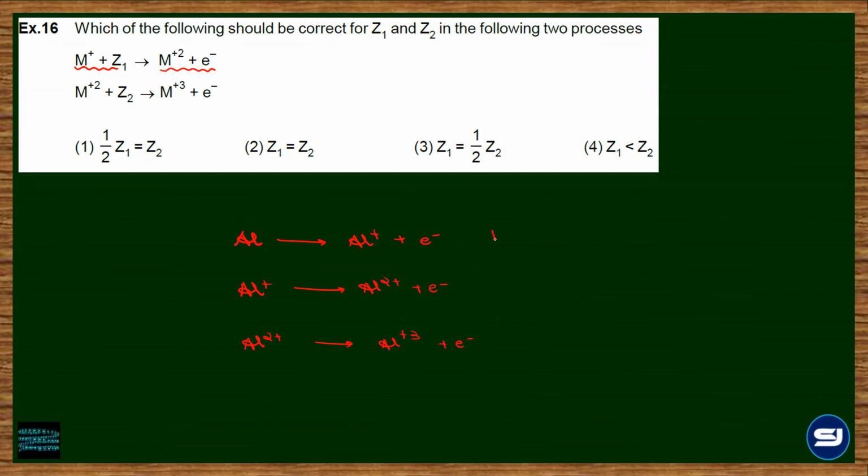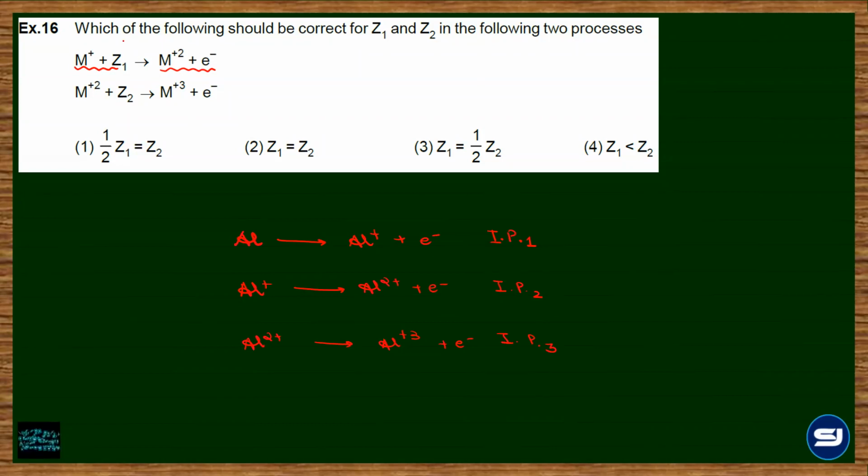For removing the first electron, the energy is called, क्या बोलते हैं? First ionization potential. Then second electron removal is second IP, third electron removal is third IP.